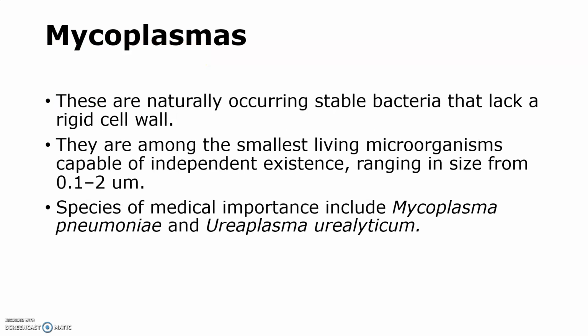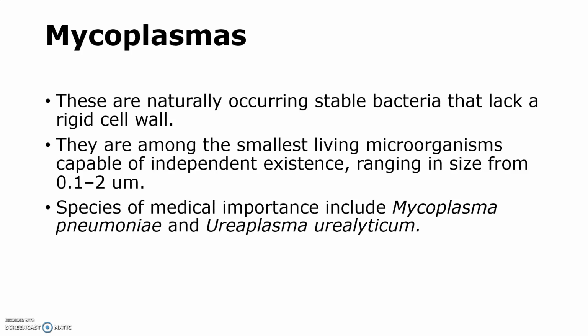The last organisms that we have to discuss are the mycoplasmas. These mycoplasmas are naturally occurring stable bacteria that lack a rigid cell wall. So they don't possess a cell wall.